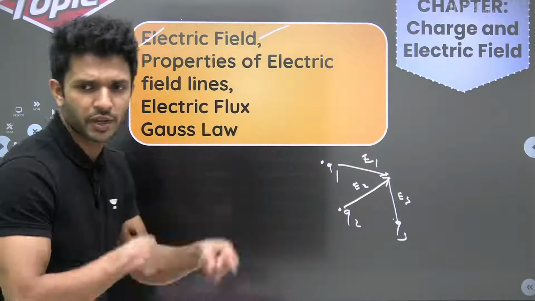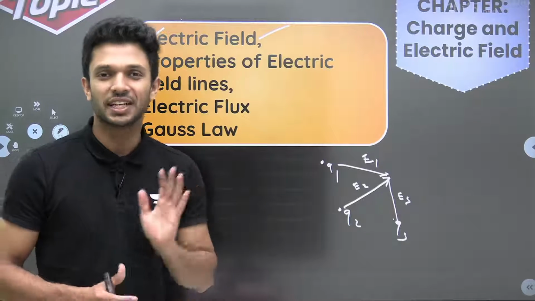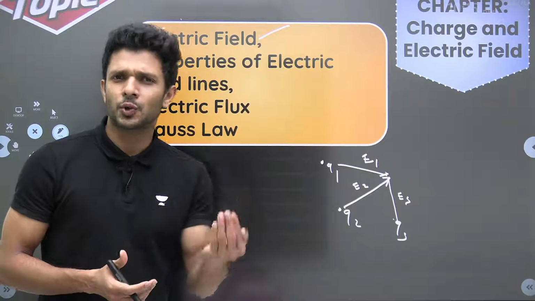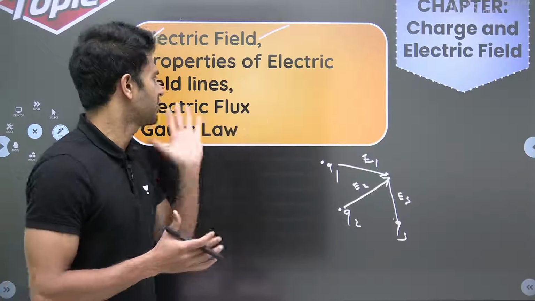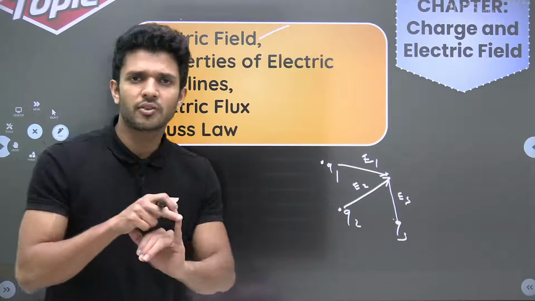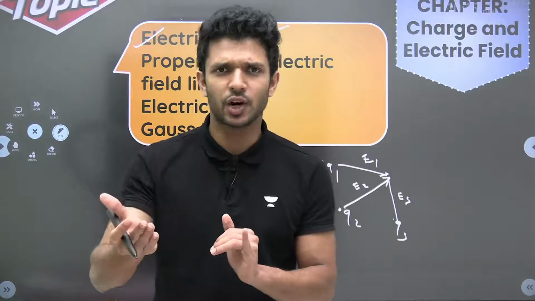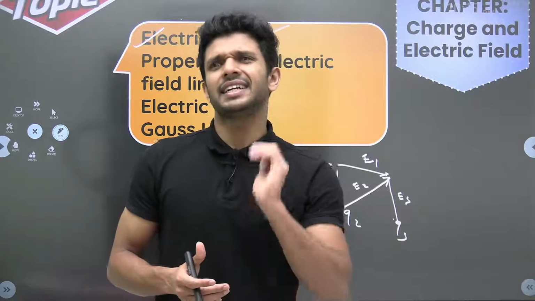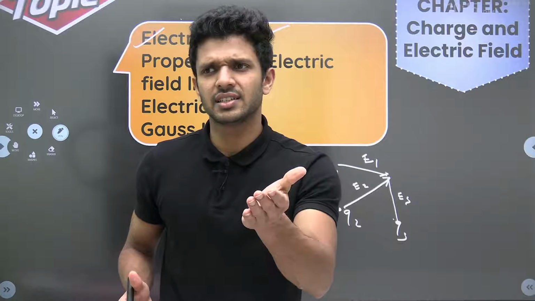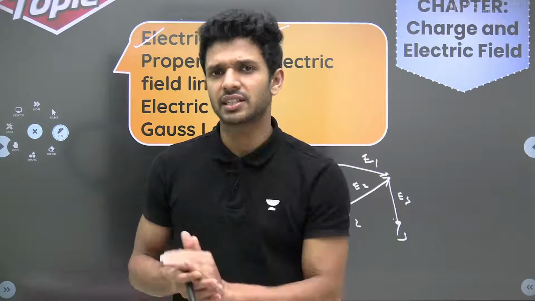Okay. Moving on, electric flux. What is electric flux? The total number of electric field lines passing perpendicular through an area is simply defined as electric flux. The formula for electric flux you should know: integral E dot dS. We all know that. Usually a direct question from electric flux is going to be very easy.